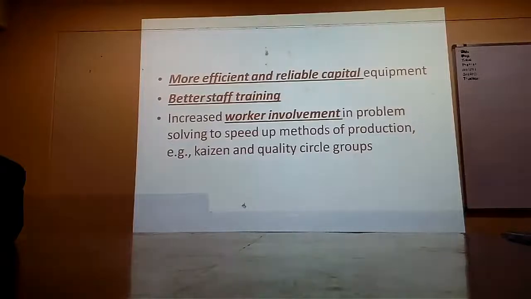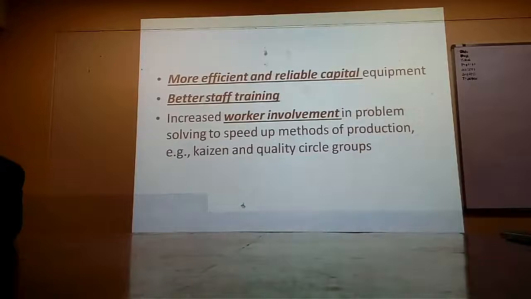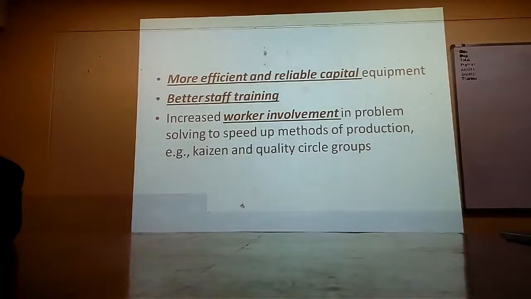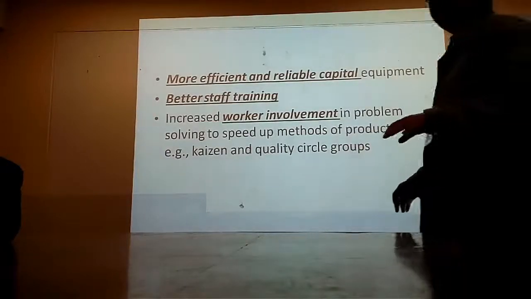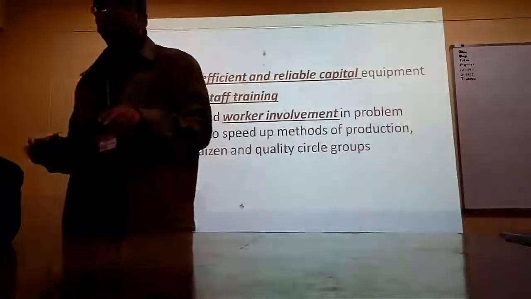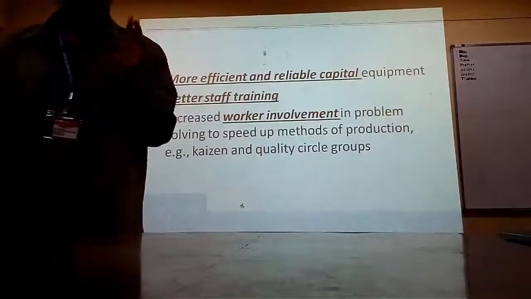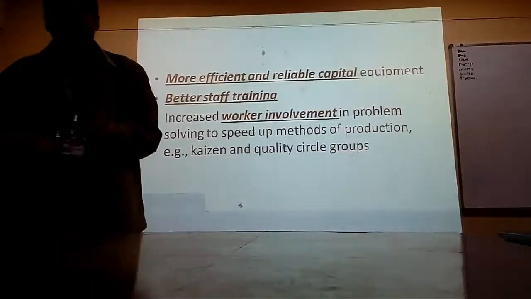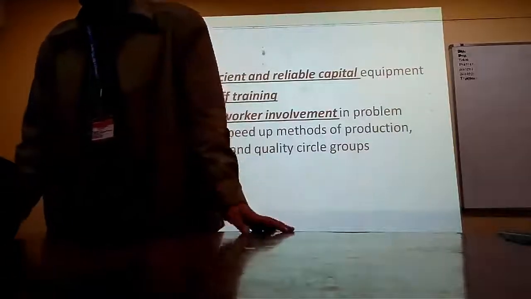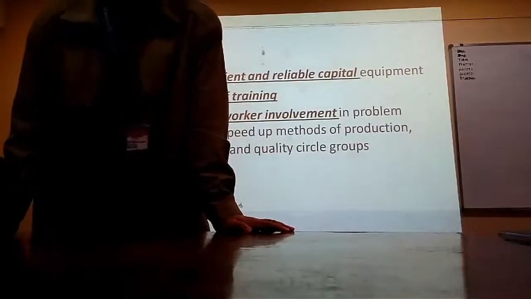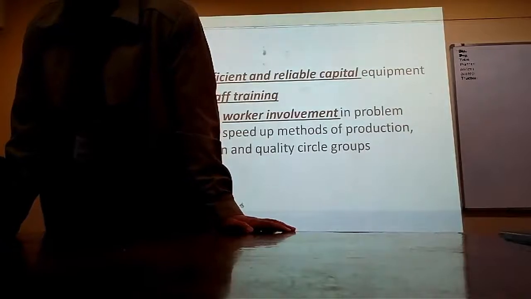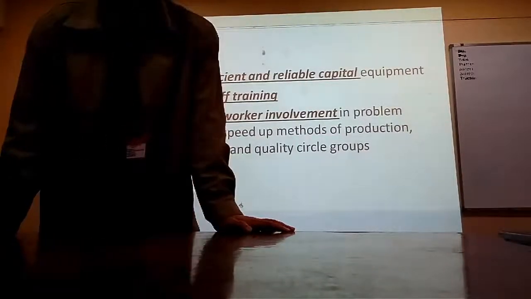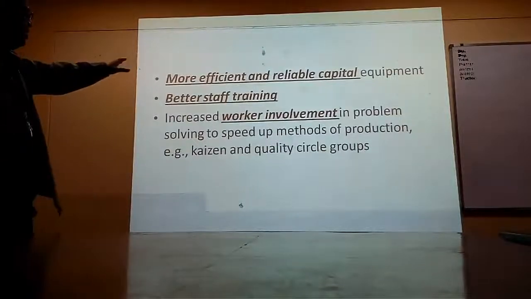What is an efficient machine? There is an efficient worker and there is an efficient machine. The same concept is used: machines which produce more output per unit of that particular equipment. These machines are normally going to be advanced, new machines, because old machines are going to face breakdowns and will require a lot of maintenance, because of which they will have to stop production at times, and output per unit of the machine will be less. So better technology, better capital equipment.